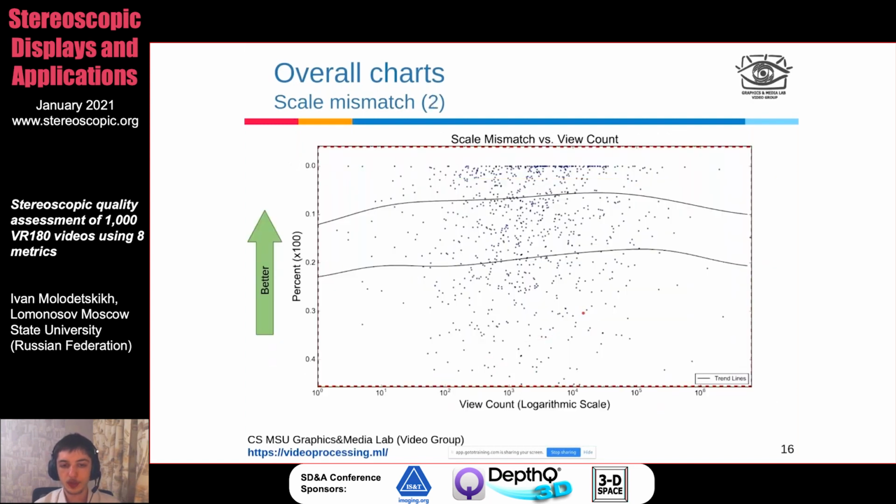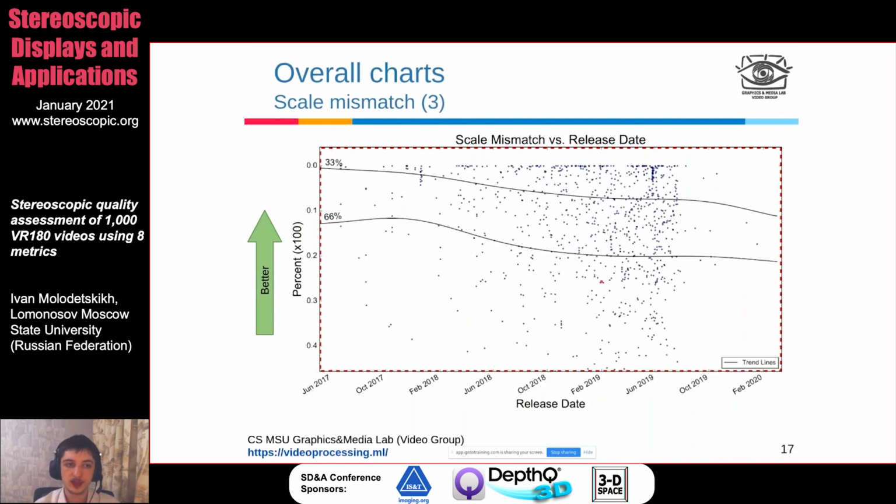And if we chart it against the view count, then once again there is no clear trend. Well, the trend goes upwards a little bit, but then it goes back down. So even the most popular videos on average have the same scale mismatch as some less popular videos as measured by the view count on YouTube. Next, versus release date, we'll see a similar trend structure as with vertical parallax. Earlier videos have slightly better scale mismatch metric results, and later videos have slightly worse scale mismatch. So the situation only worsened over time.